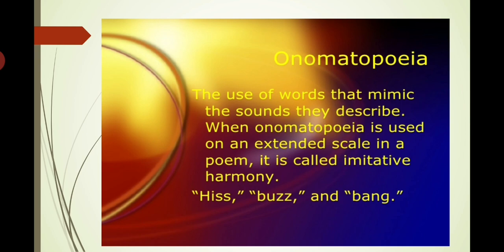So buzz, hiss, bang, door bangs. These direct sounds we are mentioning in the poem. So wherever you see hiss, buzz, bang, these are onomatopoeia.